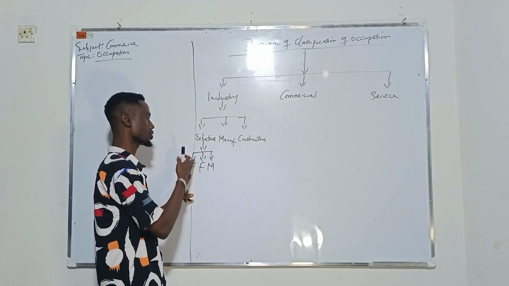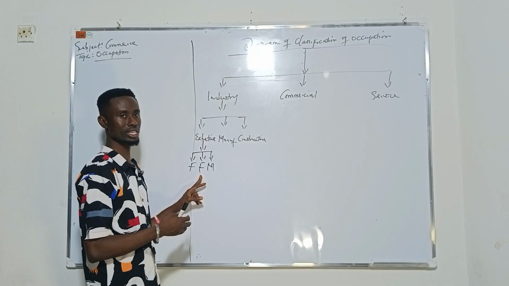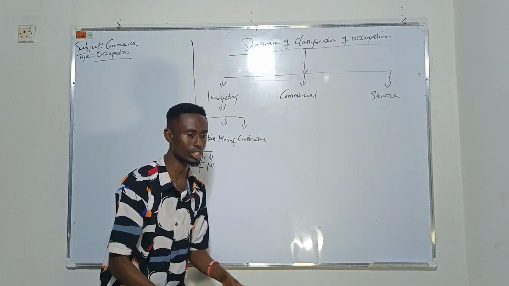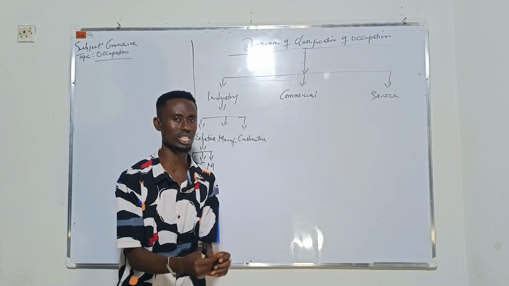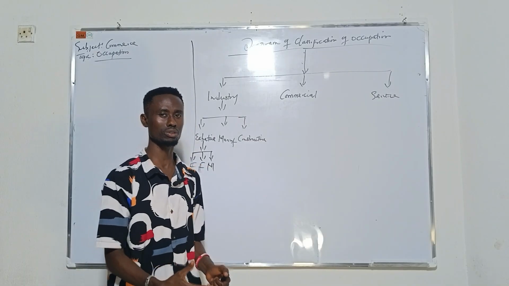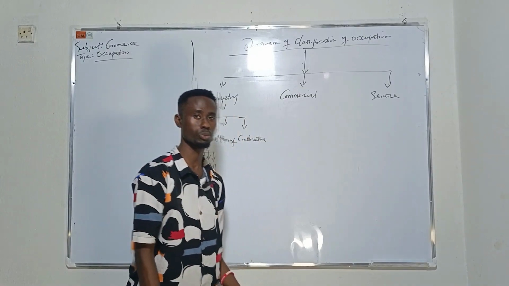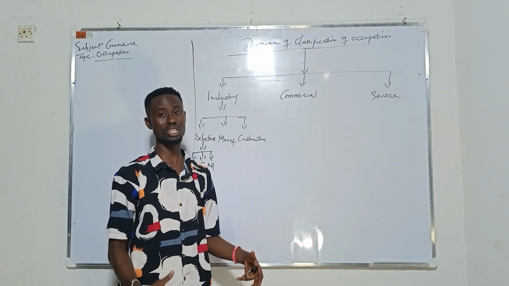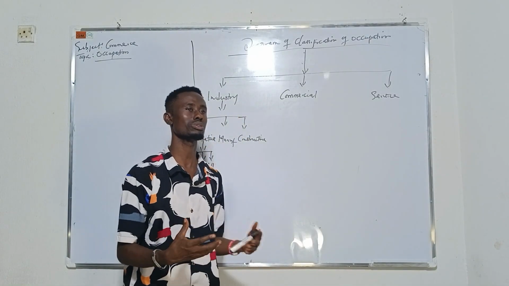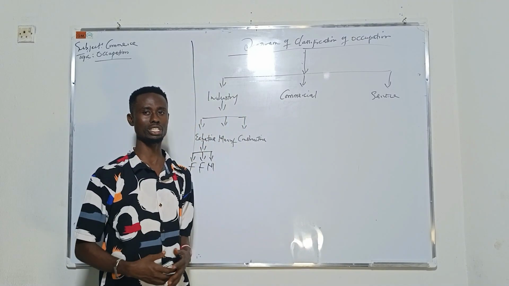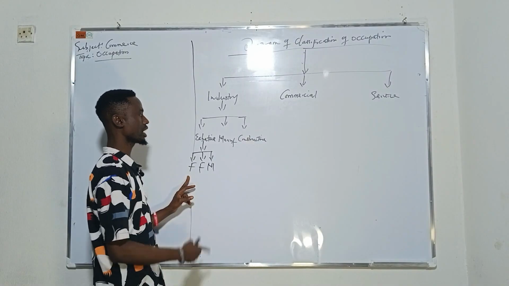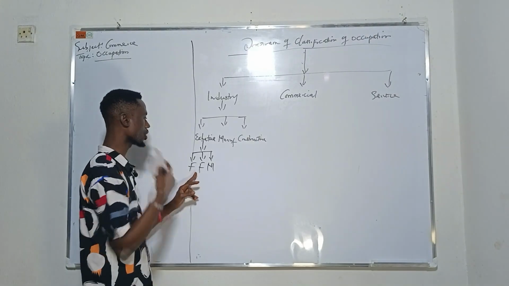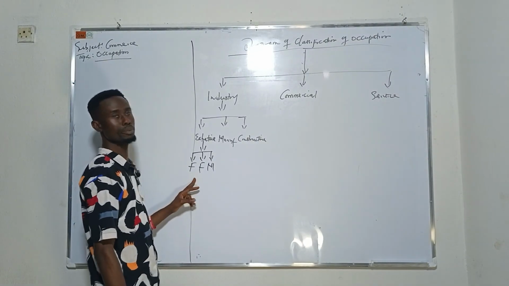We have the fishing industry under extractive. We have farmers. If you dig the ground, sometimes you may plant cassava, thinking it will do well, and at the end of the day you find out that it's just small cassava you uprooted. You cannot predict the outcome. So we have fishing under extractive, and we have farming under extractive.